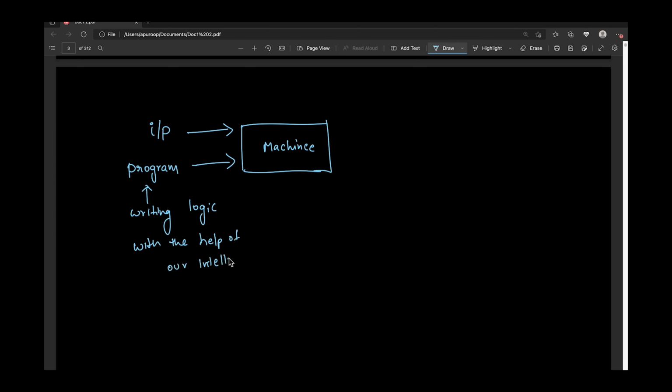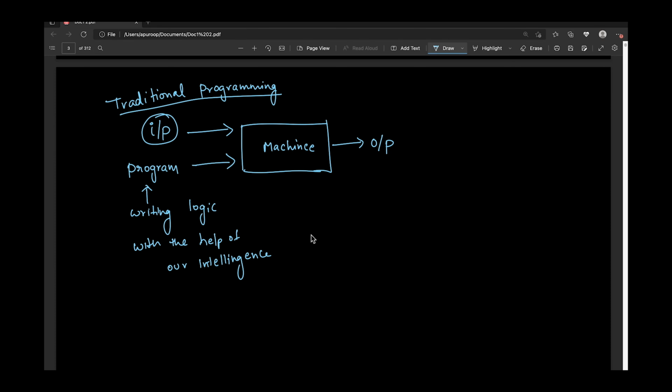So in traditional programming, we have a problem statement, and for that problem statement we think of some logic and write that program. We also have some input. We pass this program and input to the machine, and the machine generates the output. Whatever we have seen till now, all the C++ programs and all, work like this.